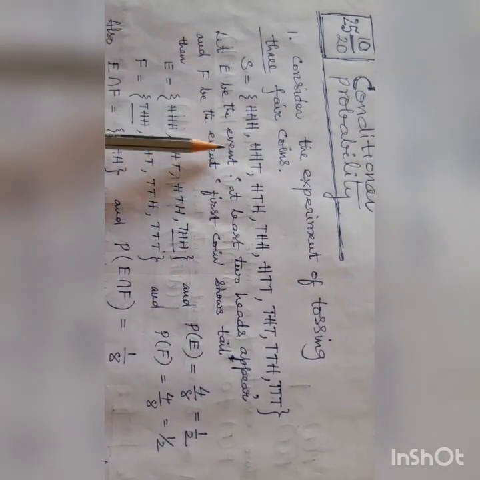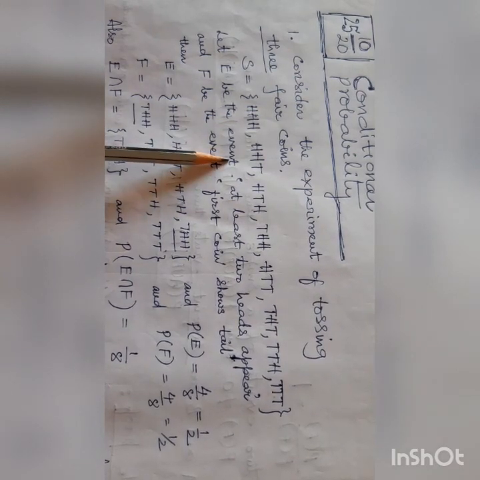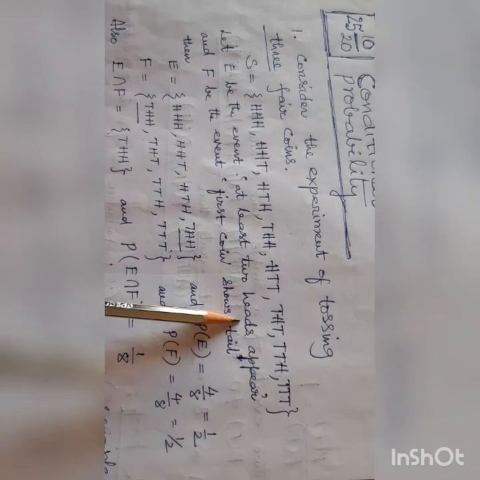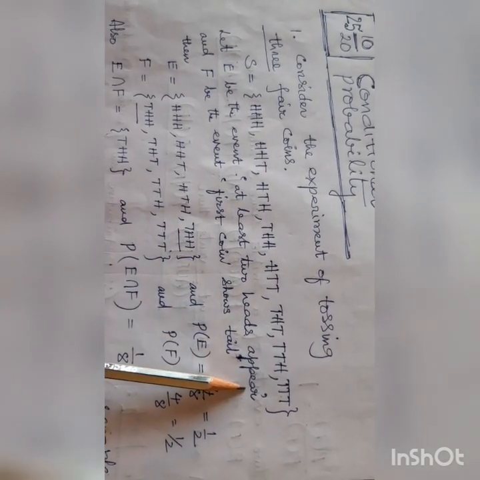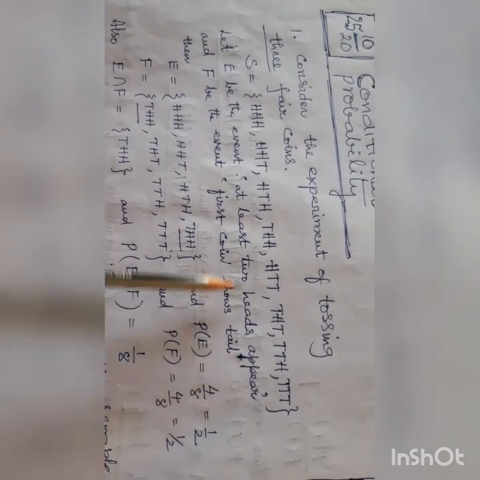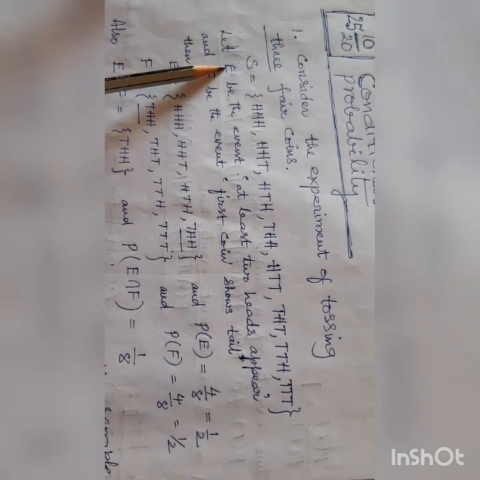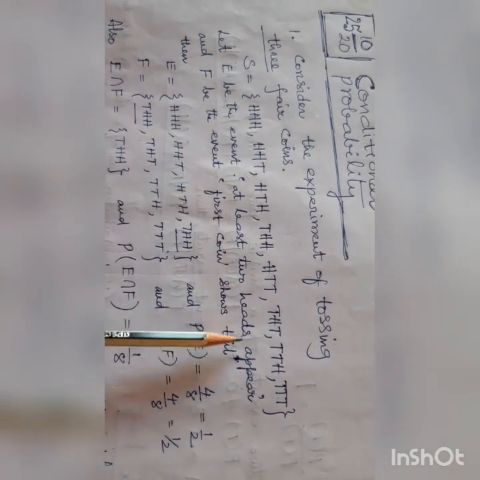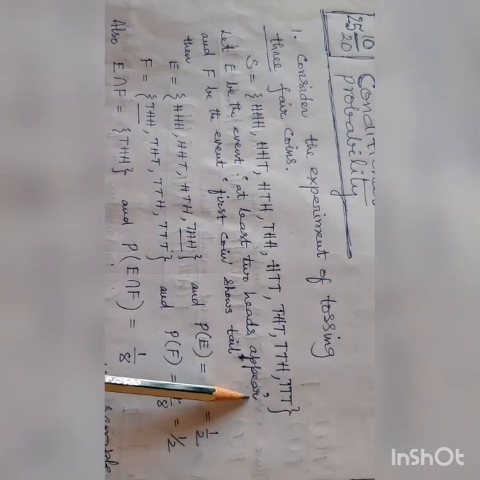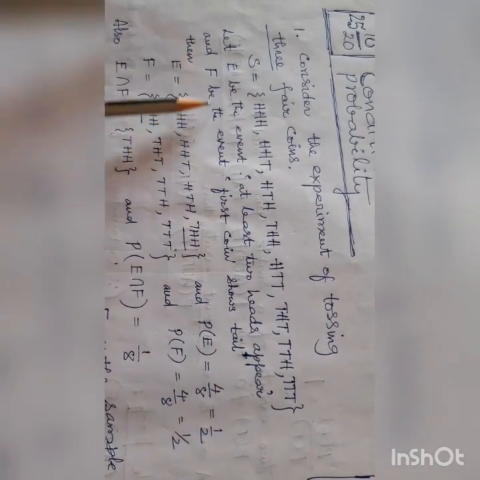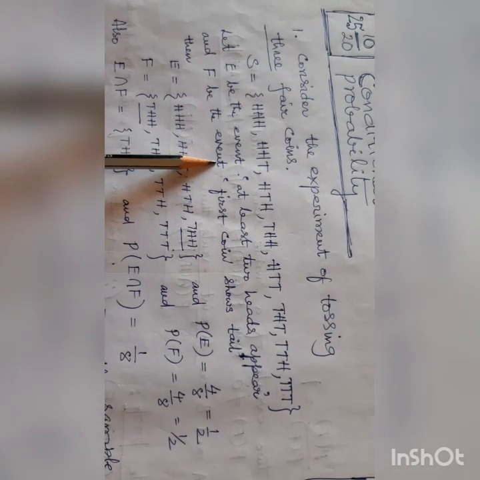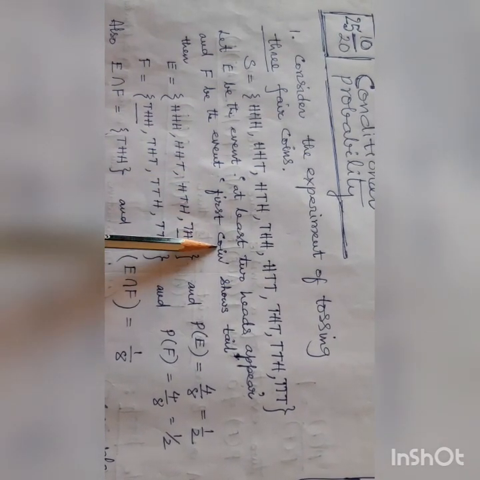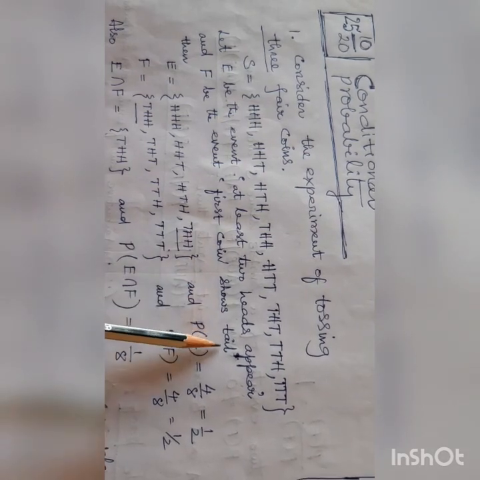Let E be the event that at least 2 heads appear, and F be the event that the first coin shows tail.